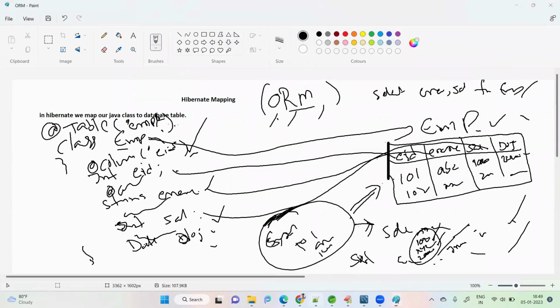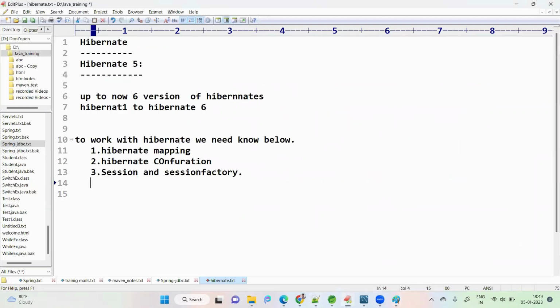So we'll start with a simple example first. This is Hibernate mapping.